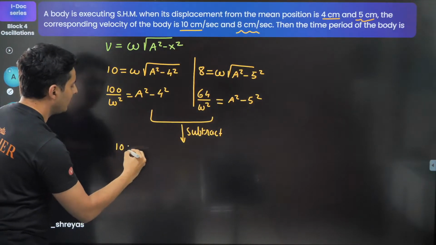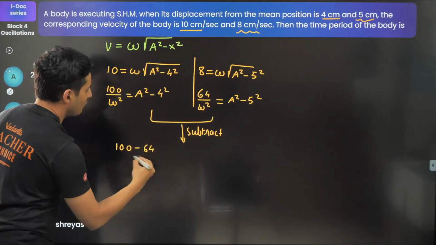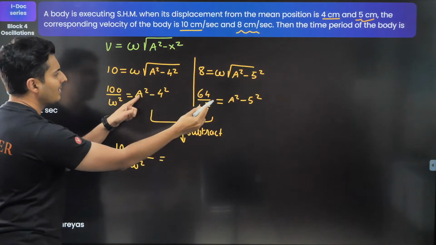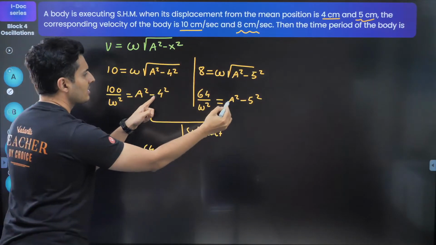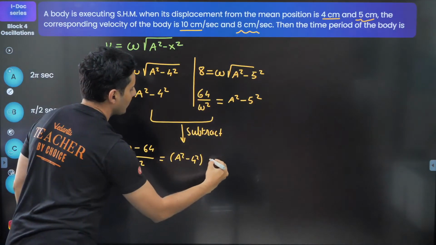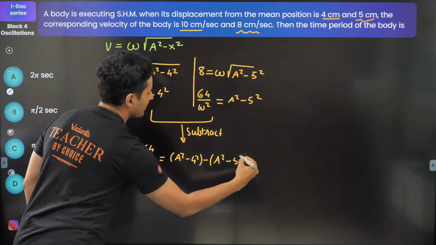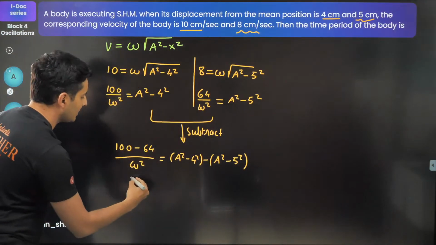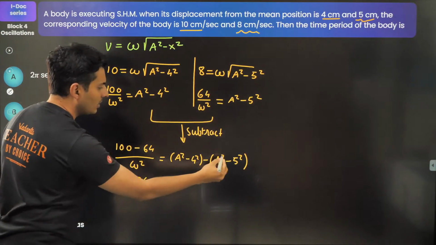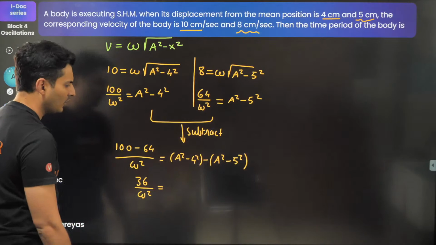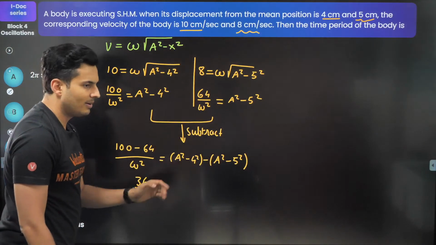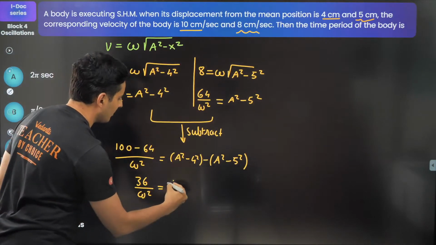So it will be 100 minus 64 divided by omega square on the LHS, and over here a square cancels. So it will be, look at this way, a square minus 4 square minus a square minus 5 square. 100 minus 64 is 36 by omega square is equal to, a square has cancelled, 5 square minus 4 square, 5 square 25, 4 square 16, 25 minus 16, come on guys, it's nothing but 9.